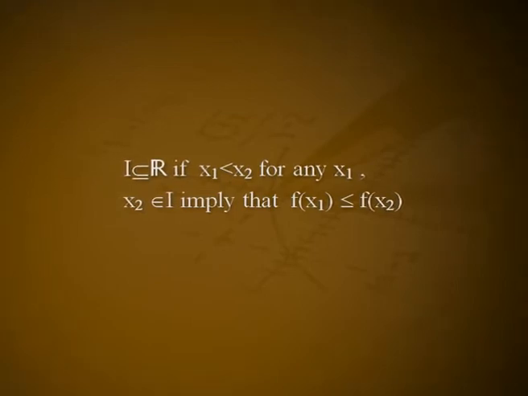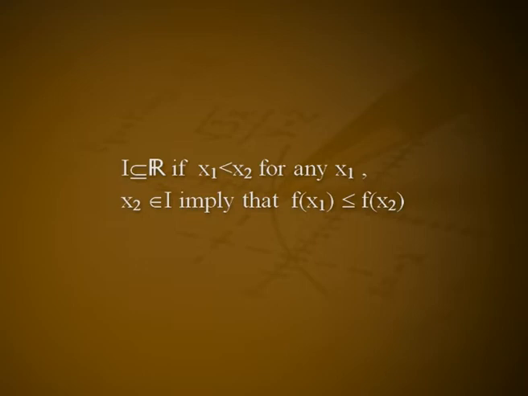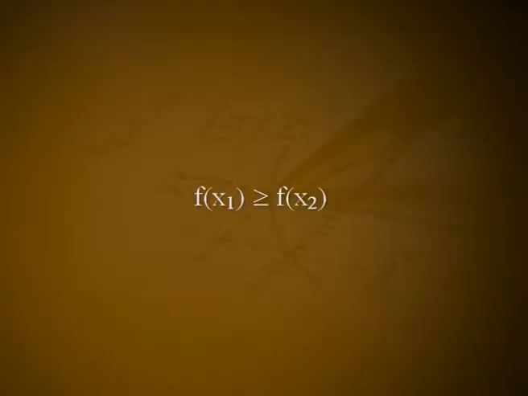Definition. A function f from I to R is said to be increasing on the interval I subset of R if x1 less than x2 for any x1, x2 element of I imply that f of x1 less than or equal to f of x2. The function f is said to be decreasing on I subset of R if x1 less than x2 for any x1, x2 element of I imply that f of x1 greater than or equal to f of x2.